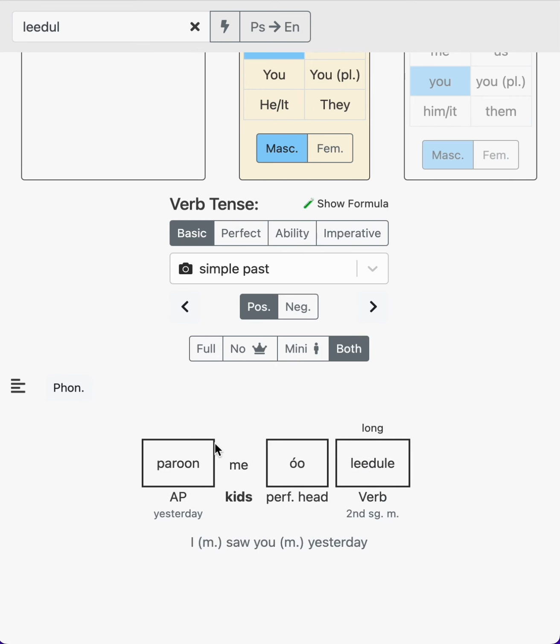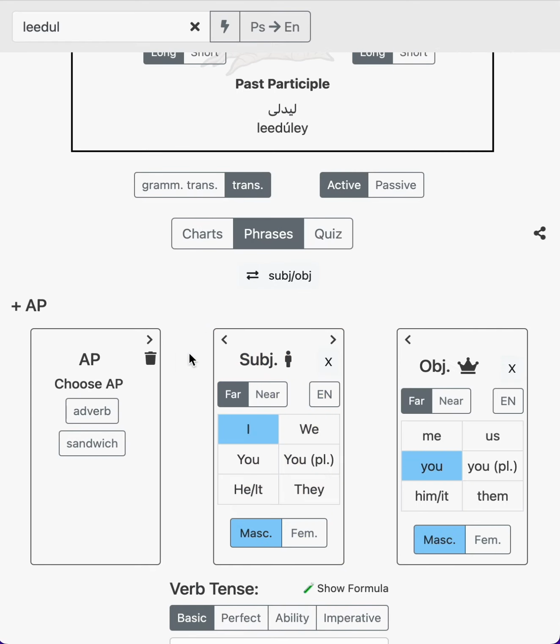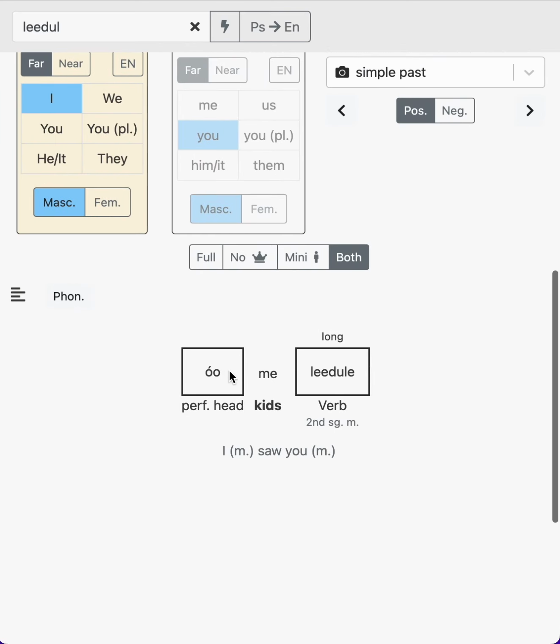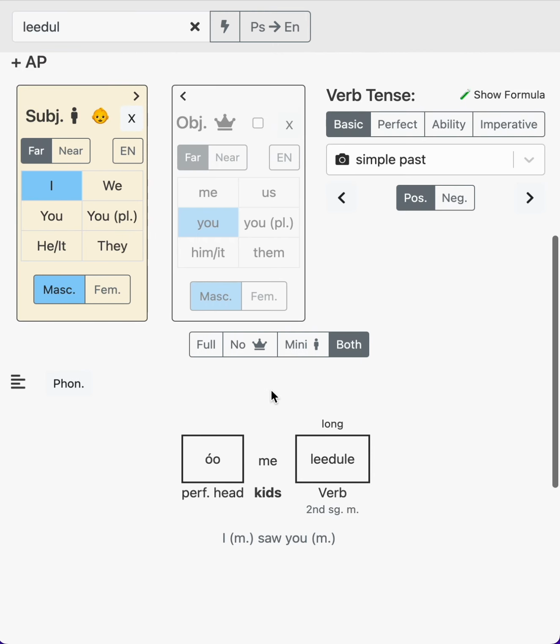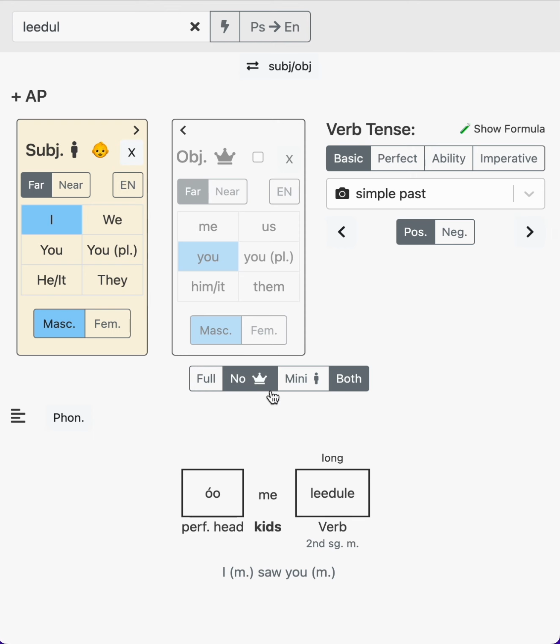Now the kids section is after Parun. So you can't say Parun wumilidele. You have to say Parun me ulidele. But if Parun is not there, then it's going to be wumilidele. I saw you. Just like that. So the mini pronoun will always go in the kids section, and the kids section is always after the first block.